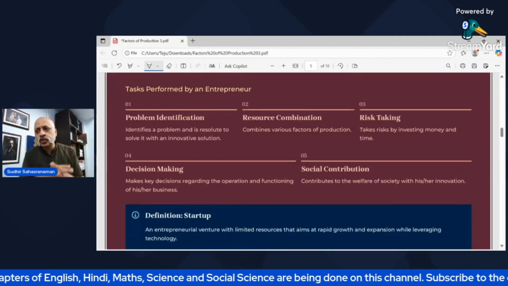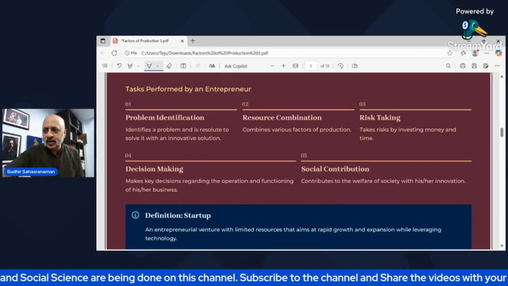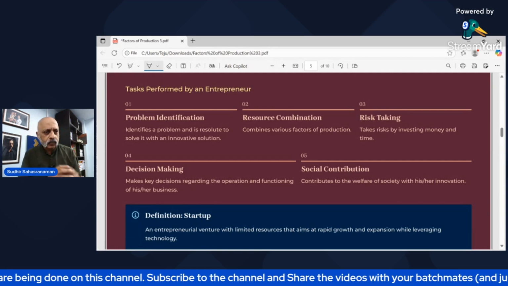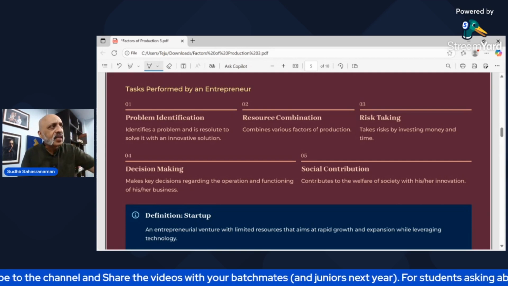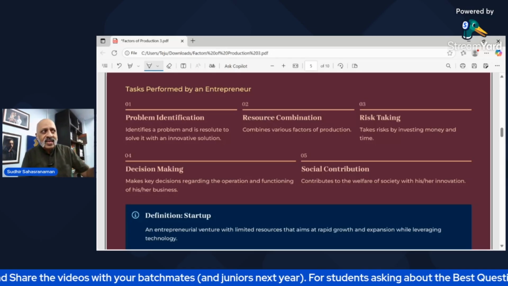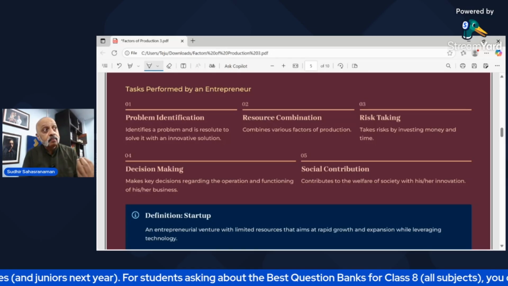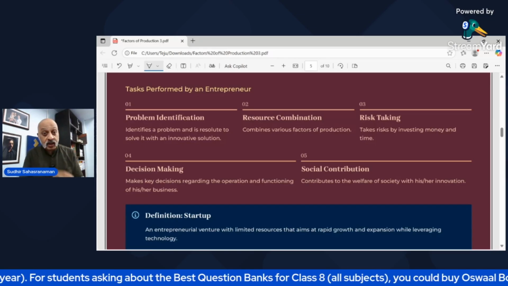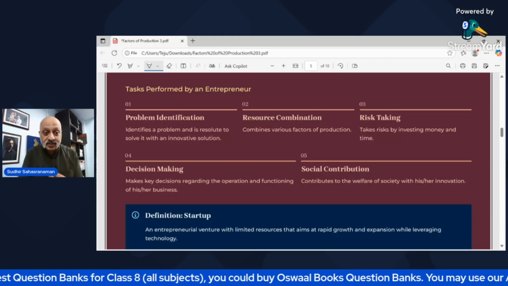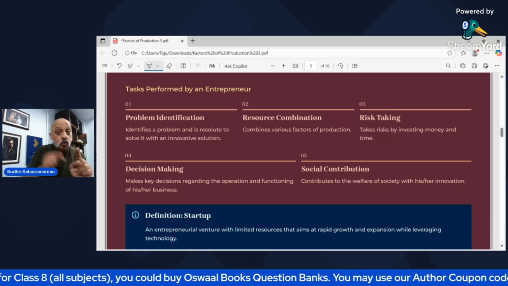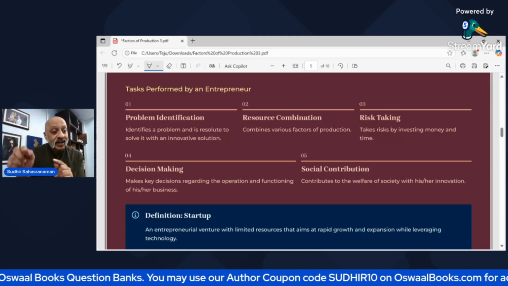Now, what are the different jobs that are performed by an entrepreneur, right? For example, the first one is problem identification. You realize that this particular colony is not very happy with the quality of vegetables that is sold in the nearby market, because that is having a lot of pesticide smell, a lot of insecticide smell. They are not very fresh. They are more expensive. So that is a problem. So I have identified the problem. If you are asked this, you can give this kind of an example.